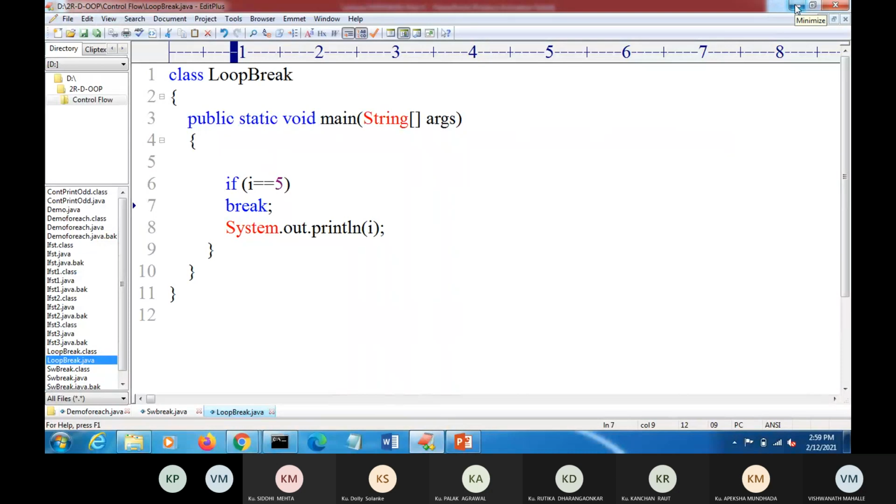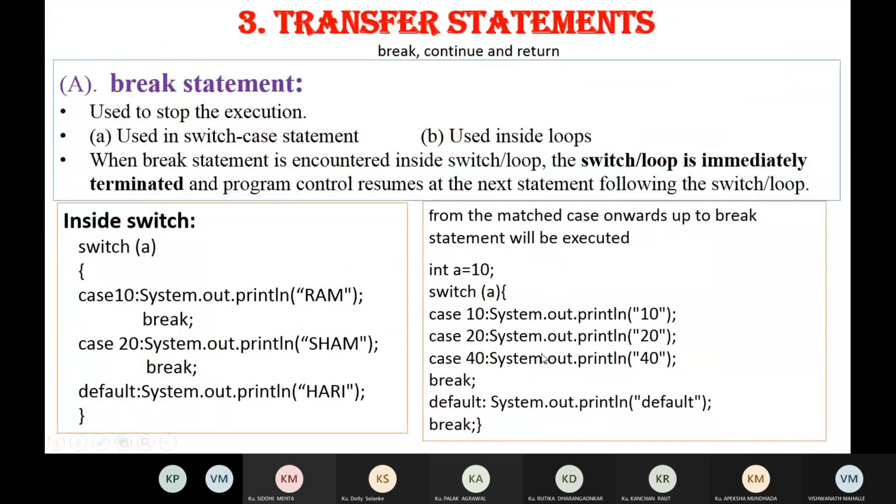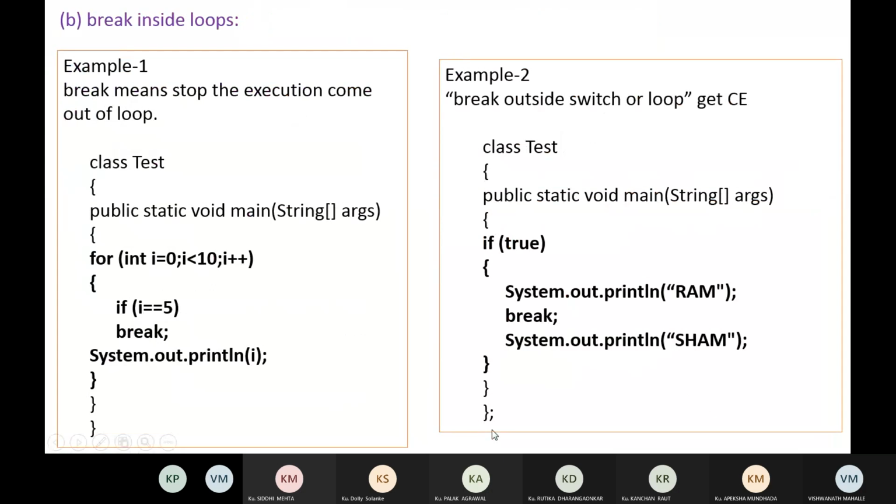Now after the break statement, we will go for the continue statement. Similarly here, I have given an example: integer i is equal to 10, then this will execute, but there is no break, so 20 will be displayed, 40 will be displayed. When break is encountered, it goes outside of that switch case statement. Similarly, in the same example with a for loop, here break is used outside the loop, where there is no switch case or for loop, so it will give an error.